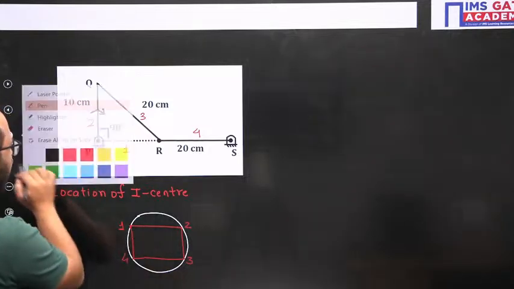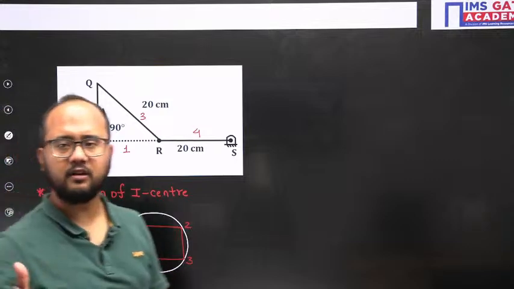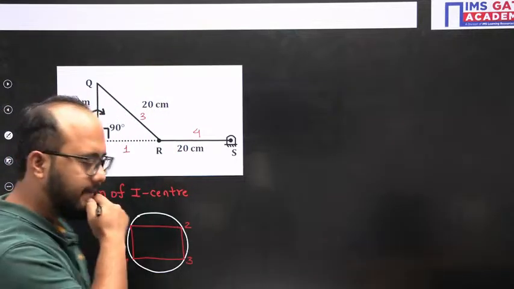Now, how to identify the location of I centers? There is a small trick here that we need to understand.